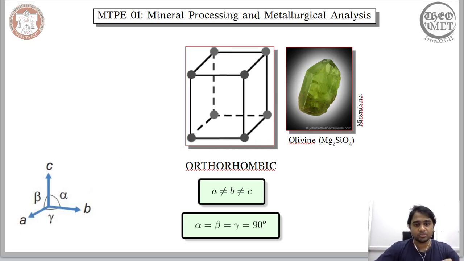In the case of orthorhombic, we saw that its similarity with cubic lies in the angles between the vectors, and the difference is that none of the magnitudes of the vectors are equal. And we saw there are minerals that are reflective of this crystal system, an example of which is olivine. Now let us move on to another crystal system that is observed in a given crystal or in a given mineral.